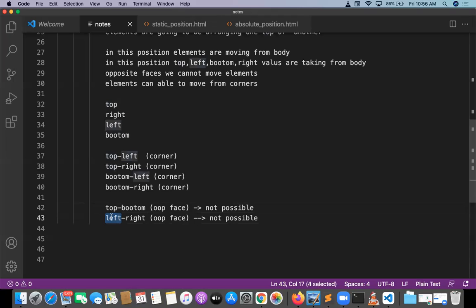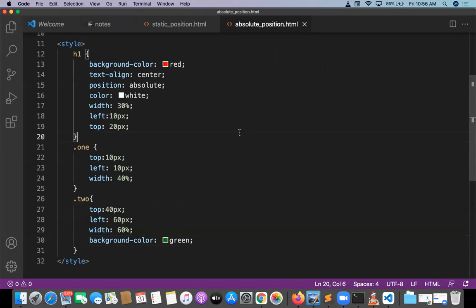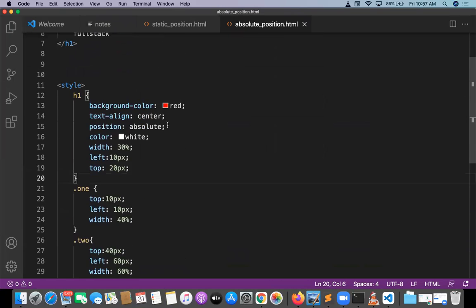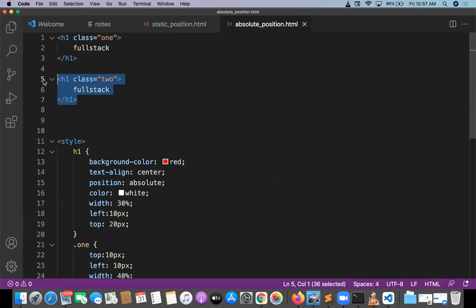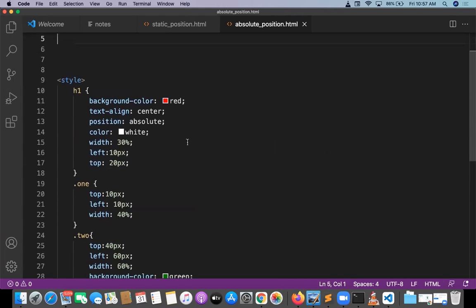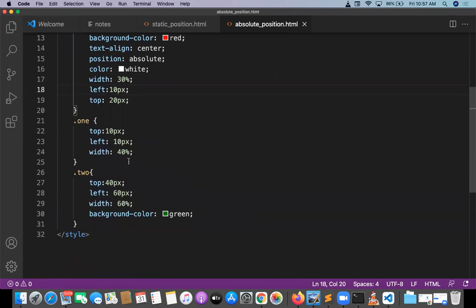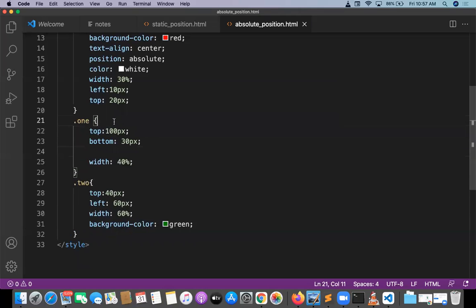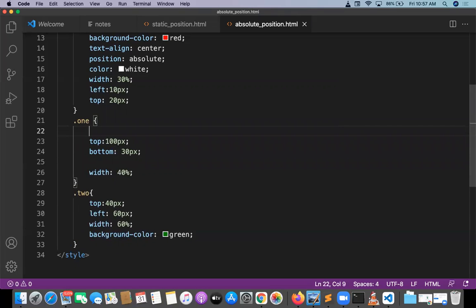Can I show? Okay, so let me go to the absolute position, and I don't have multiple elements here. I'll take a single element, only one element. For this one element, I want to move top and bottom. Bottom I am giving 30 pixel, top I am giving 100 pixel. Basically, the combination of these two values is not possible. The combination will not work.